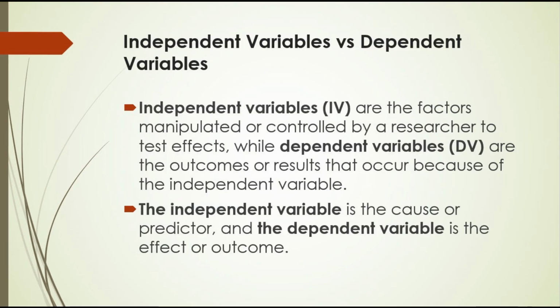Independent variables versus dependent variables. Independent variables, IV, are the factors manipulated or controlled by a researcher to test effects, while dependent variables, DV, are the outcomes or results that occur because of the independent variable. The independent variable is the cause or predictor, and the dependent variable is the effect or outcome.